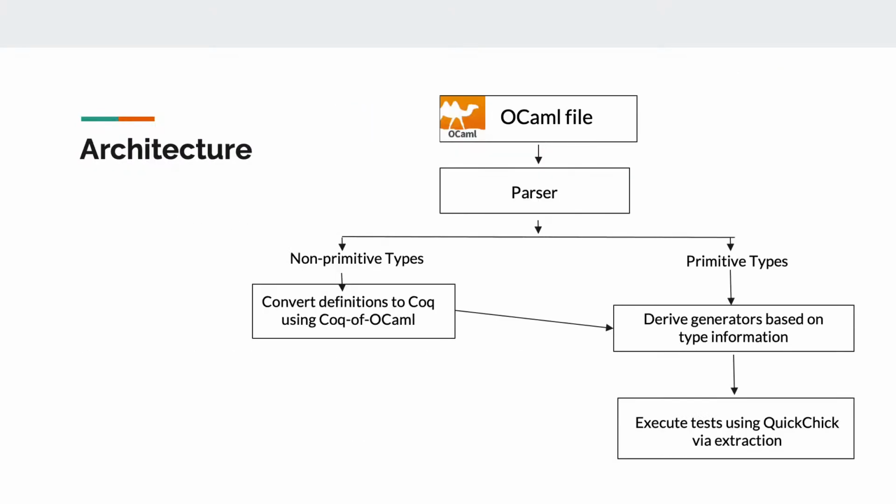Given an OCaml file containing the target program and the property test, we parse the file to get the input types of the property test. If these input types are non-primitives or user-defined types, we parse the OCaml file to get their type definitions in OCaml and convert these type definitions to Coq using the coq-of-ocaml library. The Coq type definitions are then used to define the data types in a Coq script and derive generators for them, as we saw in the previous slide. Finally, the property test is extracted from the OCaml file into the Coq script and executed using QuickChick.